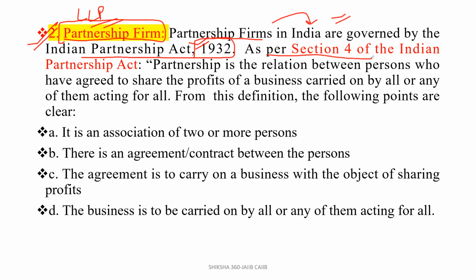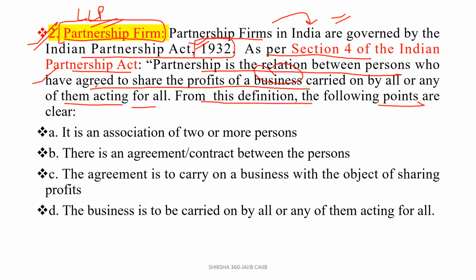As per Section 4 of the Indian Partnership Act, what is a partnership? It is a relation between persons who have agreed to share the profits of a business carried on by all or any one of them acting for all. Clear? So partnership is a relationship between the persons who have agreed to share the profits of a business carried on by all or any one of them acting for all.